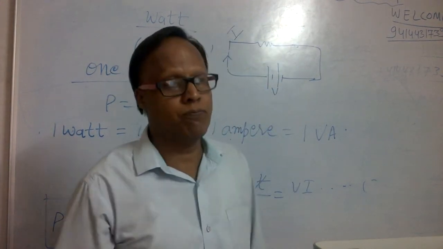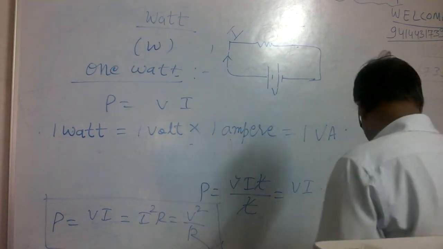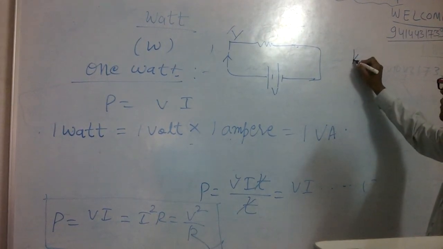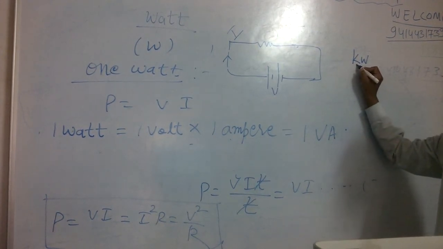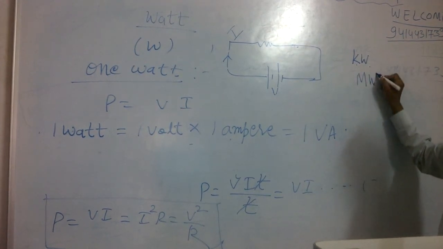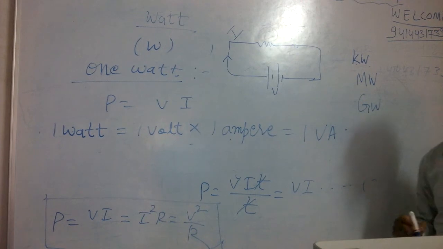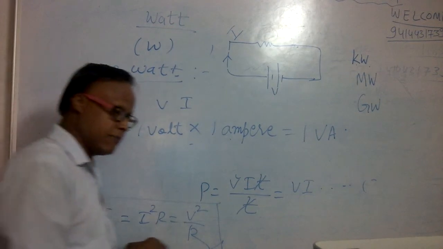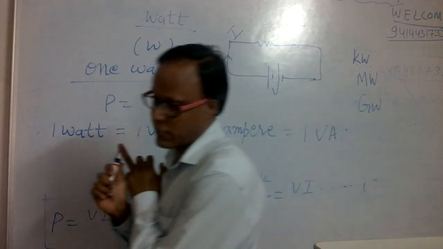Now, bigger units of electric power. The bigger units of electric power are the kilowatt, denoted by small k big W, then the megawatt, M capital W, and the third one is the gigawatt, G capital W.